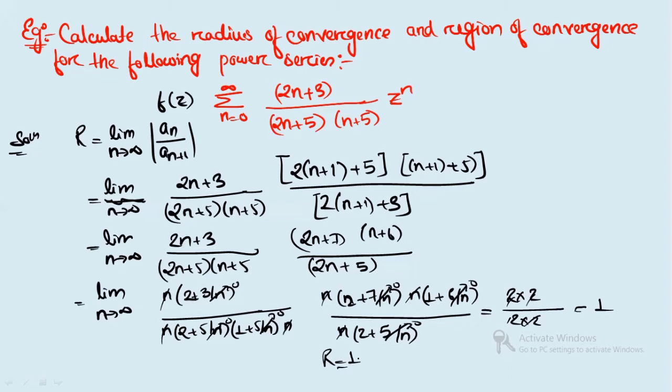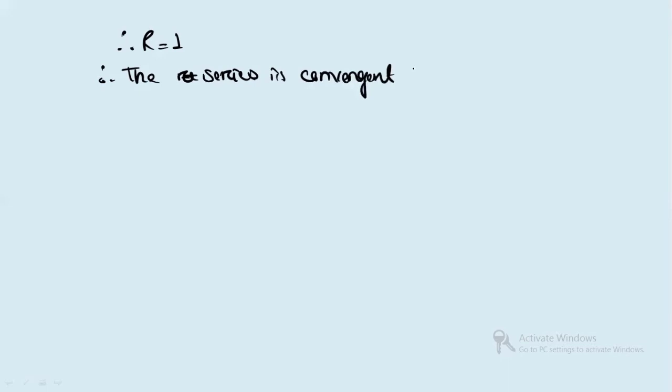That means the series is convergent for mod of z less than 1. Yes or no? For this you can write here r is equal to 1. The radius of convergence is 1. Therefore, you will write: the series is convergent for mod of z less than 1.